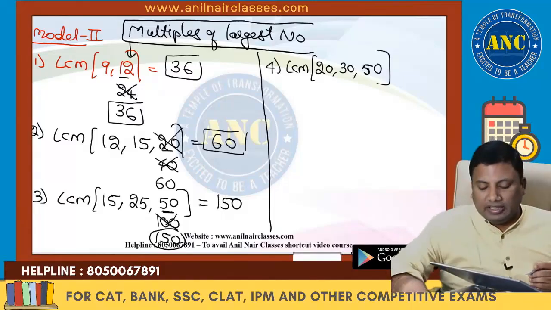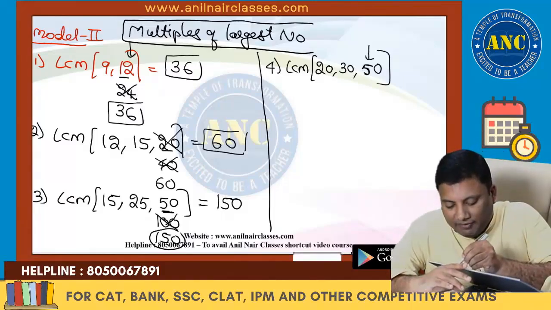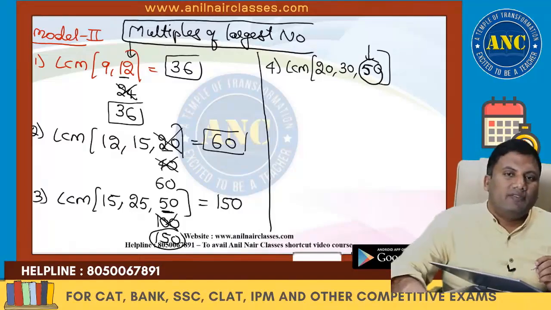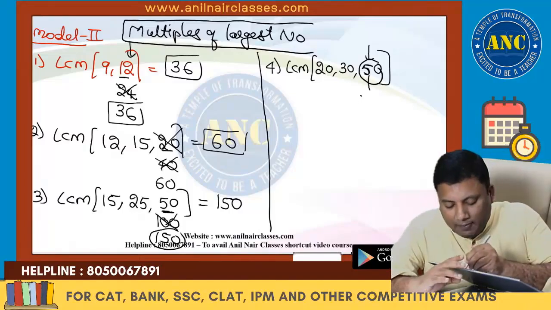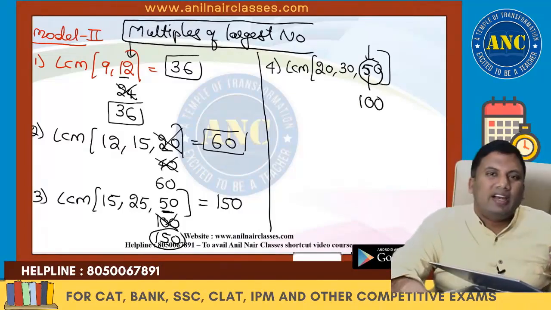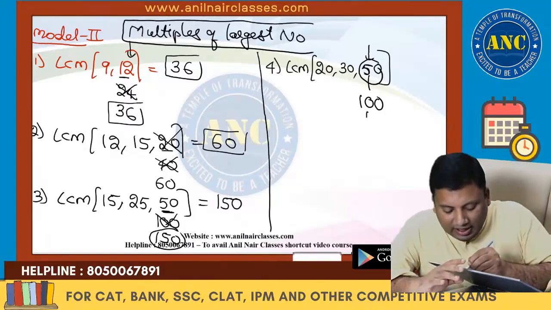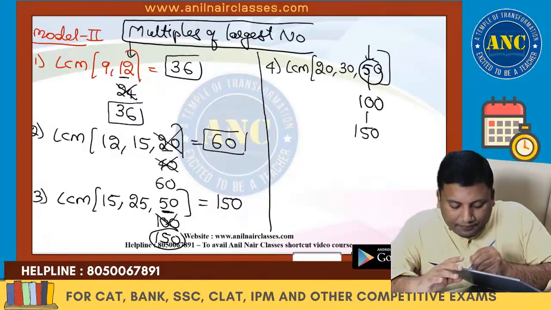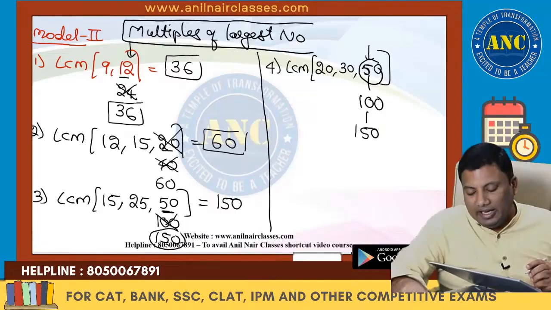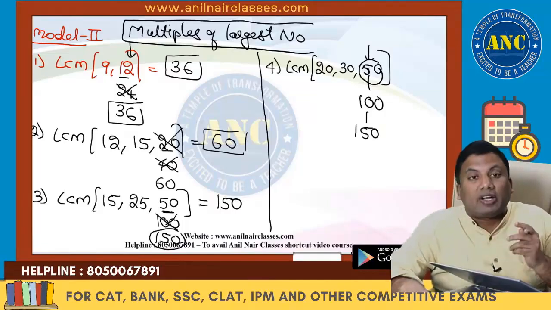LCM of 20, 30, 50. Largest number is 50. 50 is not divisible by 20 or 30. Next multiple, 100. 100 is not divisible by 30. Next one, 150. 150 is divisible by 30 but not by 20.